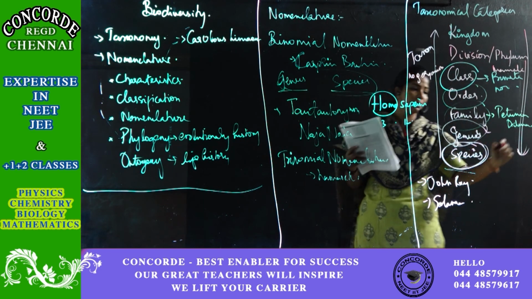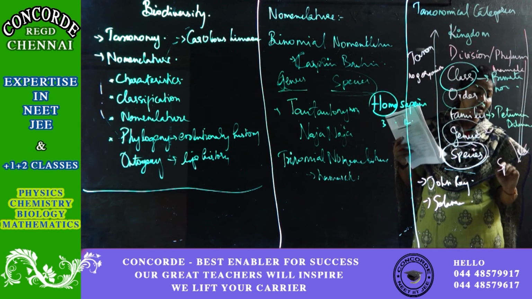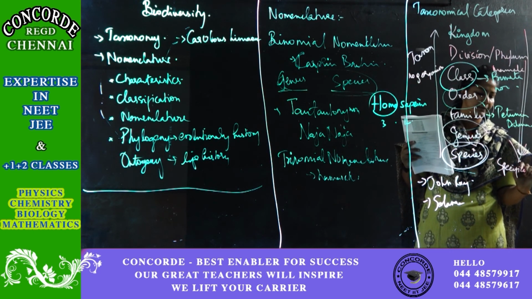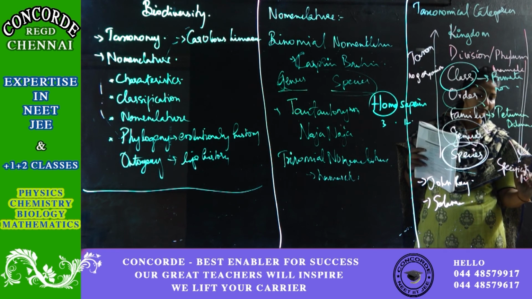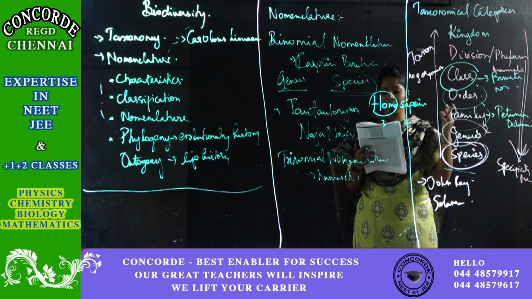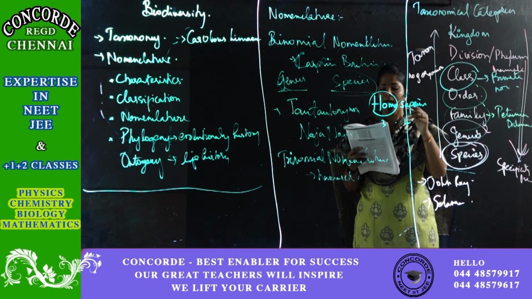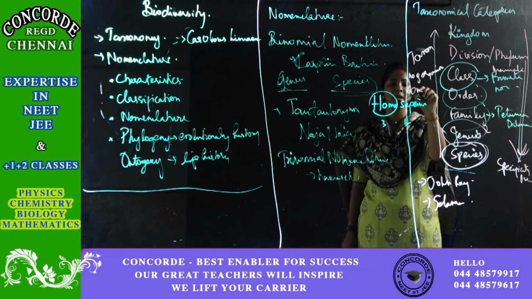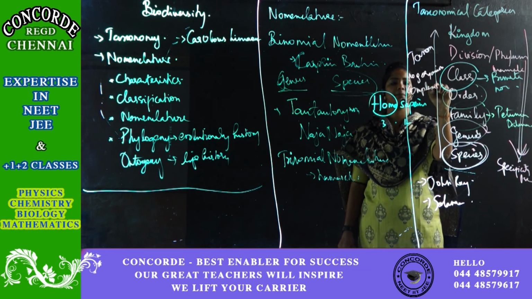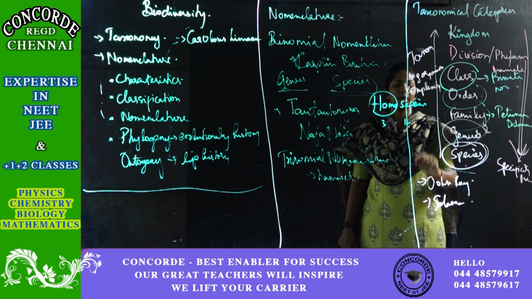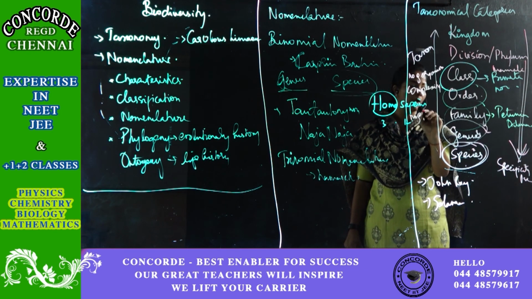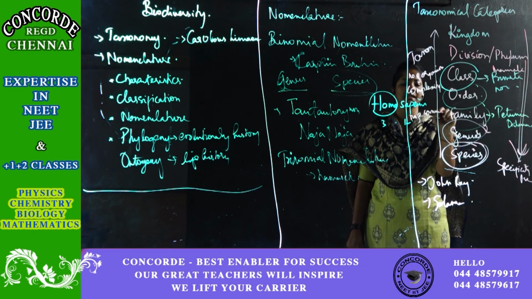As we go down the group, specificity increases.